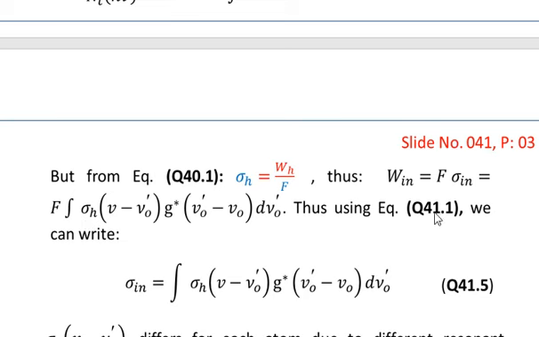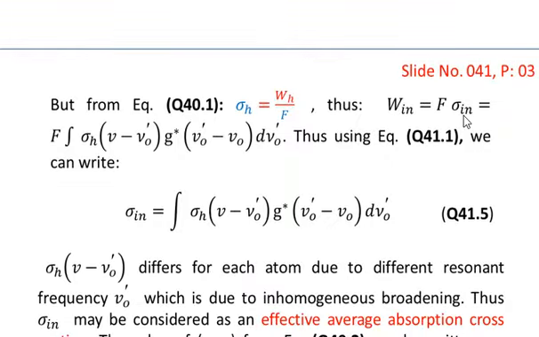Thus, using equation 41.1, we can write sigma in is equal to Win divided by capital F. So F will be cancelled out over here, and we can write out the inhomogeneous cross section sigma in is equal to the integral of sigma h, which is the homogeneous cross section, as a function of nu minus nu naught prime into g star of nu naught prime minus nu naught. And the integral is with respect to d nu naught prime.